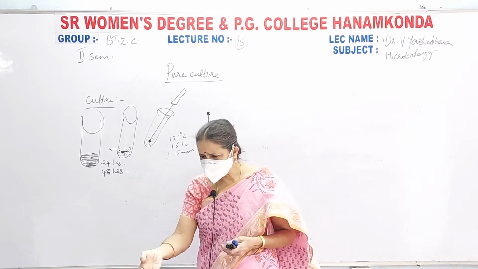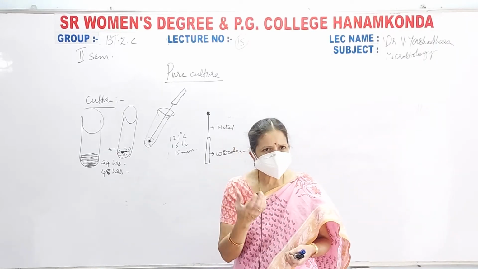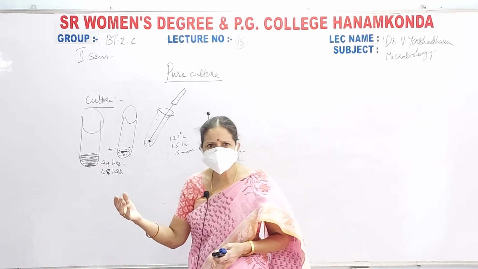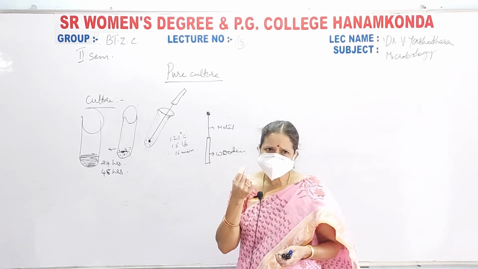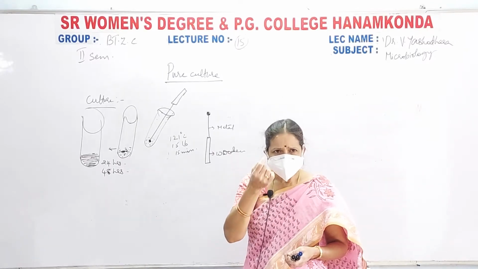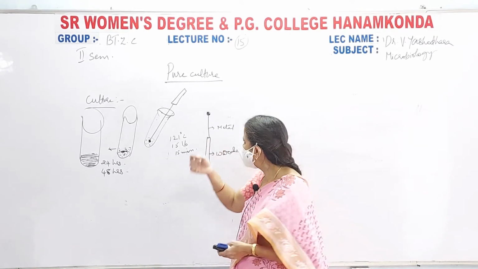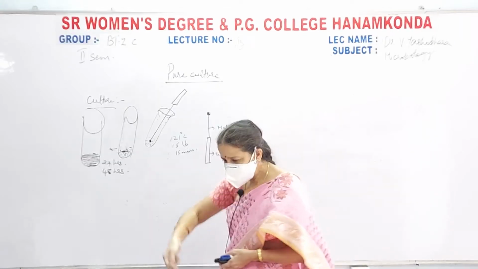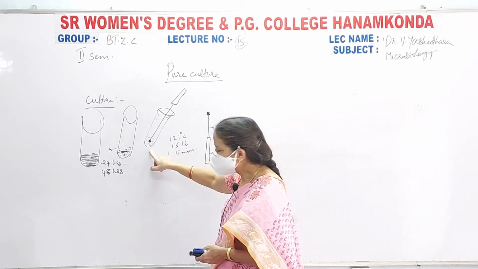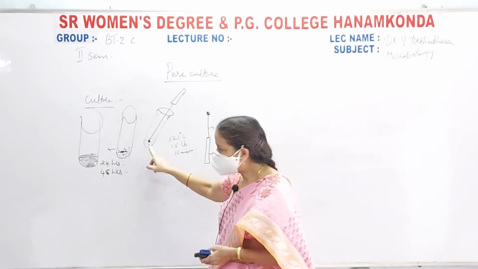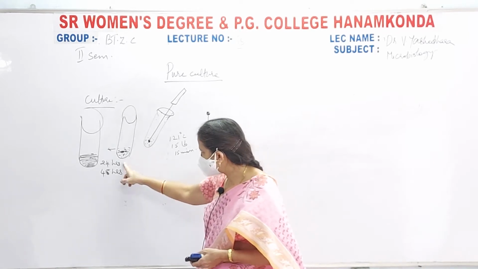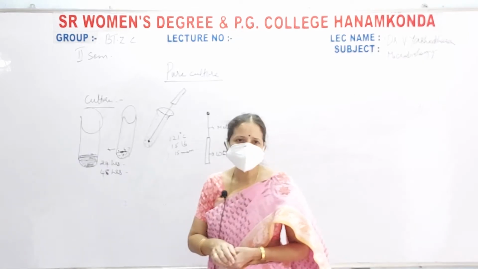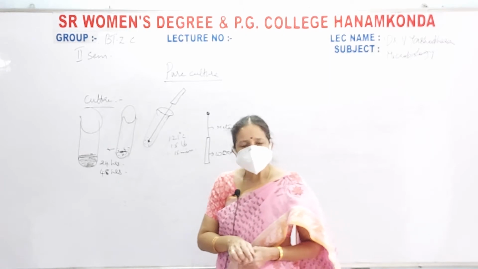Suppose a bacterium is growing on your table or on a moist piece of cloth or on a moist piece of bread. Wherever you can see the bacterium in a moist area, lift a loop full of bacterium and release it into the culture medium. Leave it like that for 24 hours to 48 hours, that means 1 or 2 days.